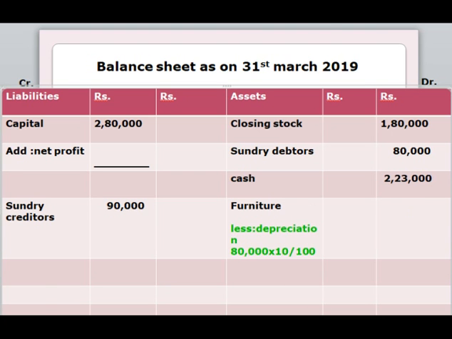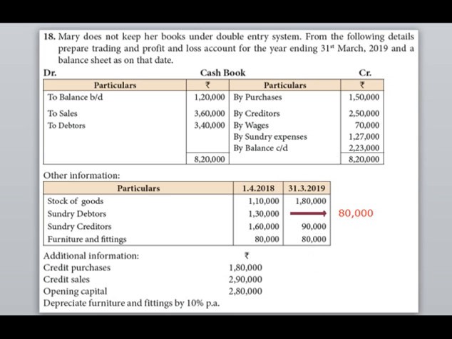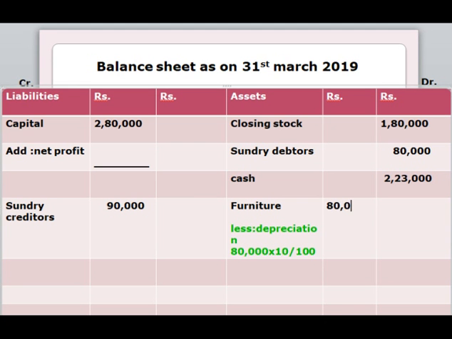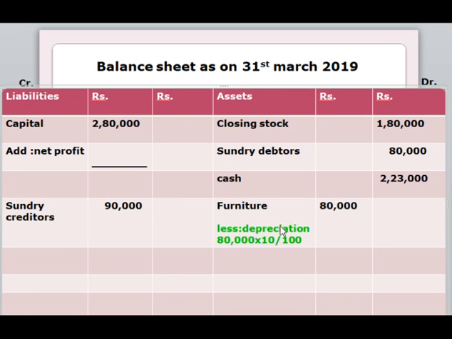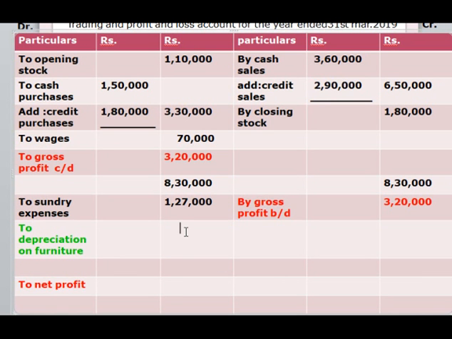The amount for furniture is 80,000. And the adjustment for furniture is 80,000 into 10 by 100, which will give you 8,000. If we less 80,000 with 8,000, it will give you 72,000. Now we had found the amount for depreciation on furniture. We have to substitute the amount in profit and loss account. Here we have to substitute the amount of depreciation on furniture, which is 8,000.